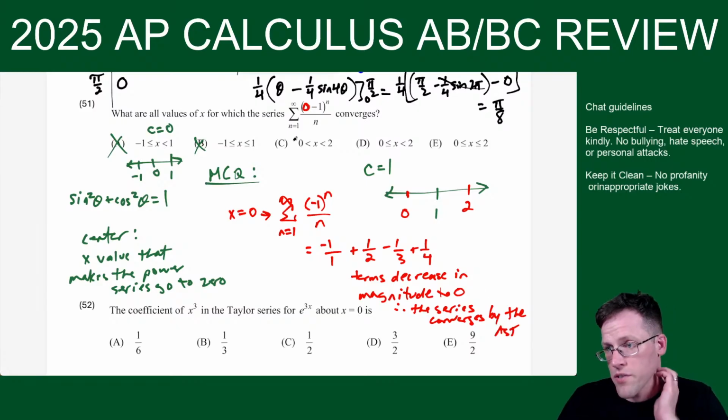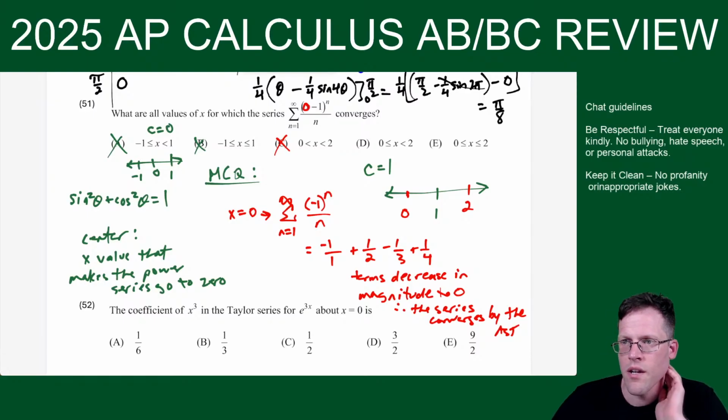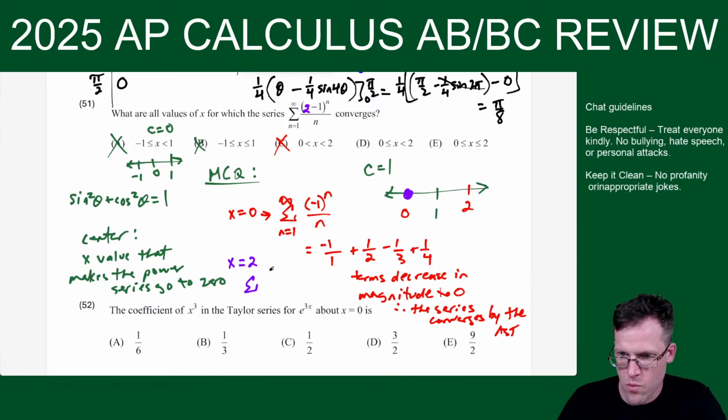Okay, so convergence at 0 means this answer choice is out because this says no convergence at 0. So it's D or E. But now if we plug in 2, the other endpoint, we have convergence at 0, but at 2, let me erase this. We would have 2 minus 1 to the n instead. So that would give us sigma 1 to the n, which is just 1 over n.